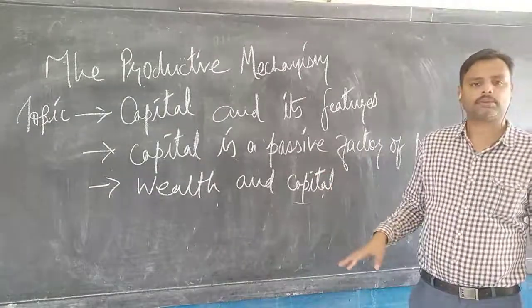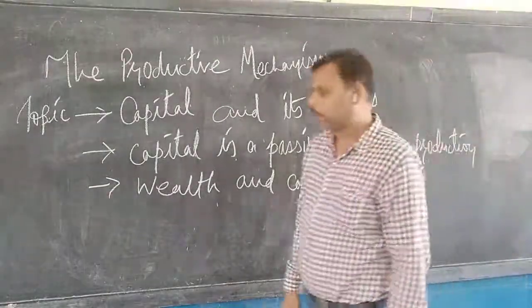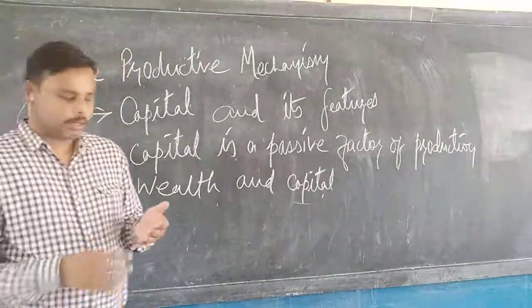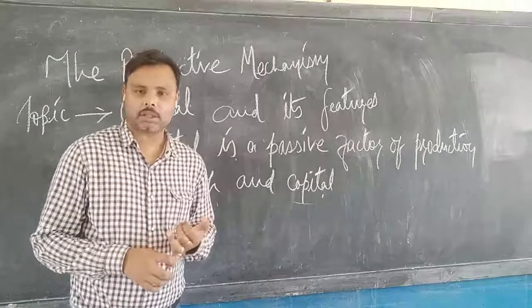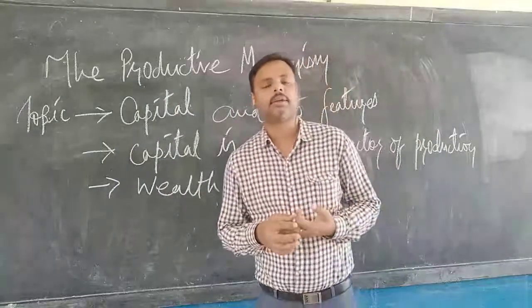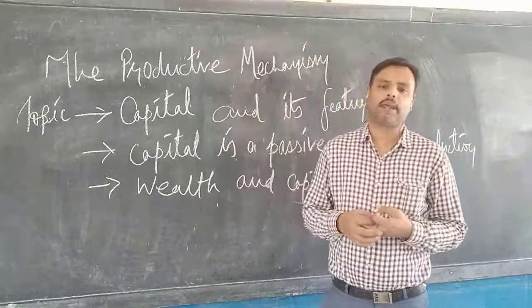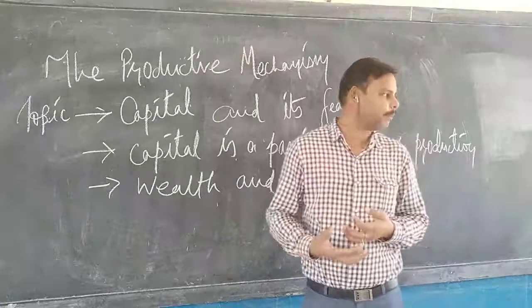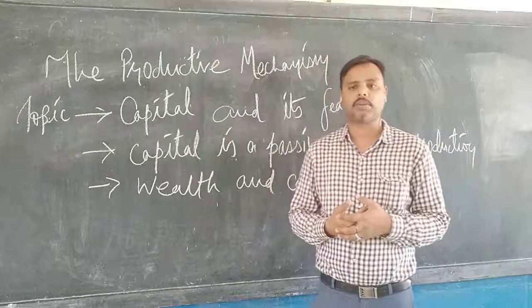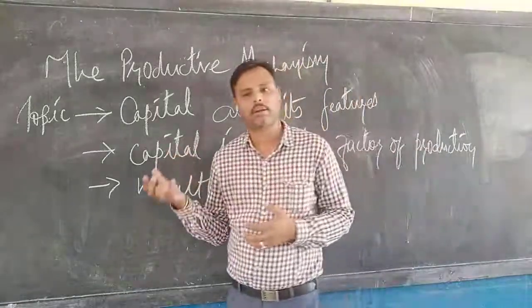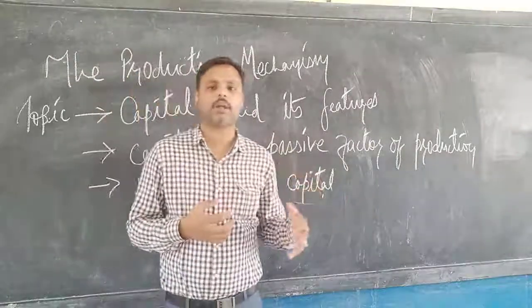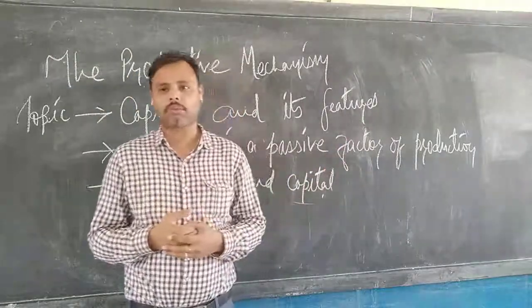Durable goods, I told you, are those which have a long lasting life. Capital includes durable goods like machines, land, human beings. All these have a long lasting life, which means they can be used multiple times. A labor can be used multiple times for the production of goods and services. A land can be used a number of times, and a machine can be used a number of times for the production of goods and services.